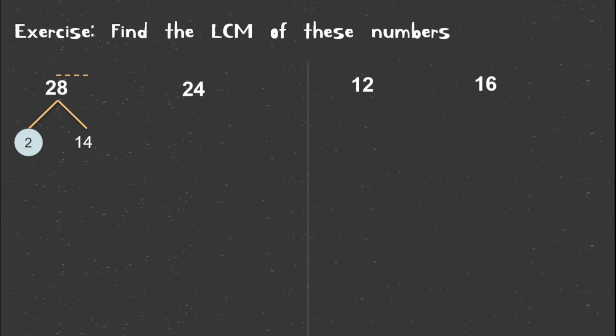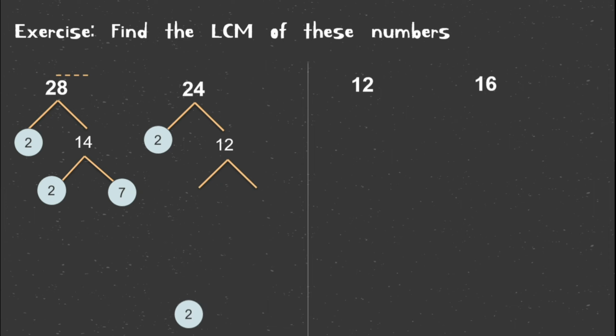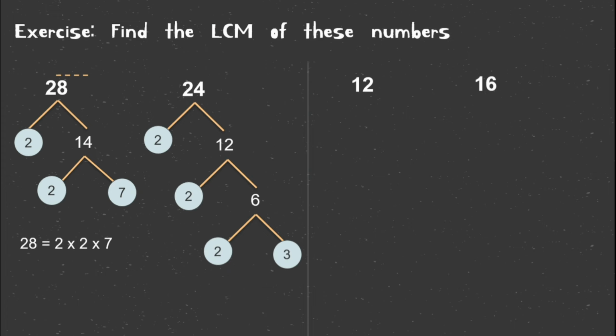28 is the multiplication of 2 and 14, and 14 is 2 times 7. 24 is 2 times 12, and then 12 is 2 times 6. 6 is 2 times 3, and don't forget to circle every prime number. So these are the factors of the numbers 28 and 24.